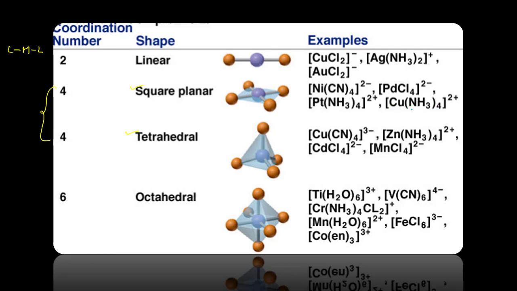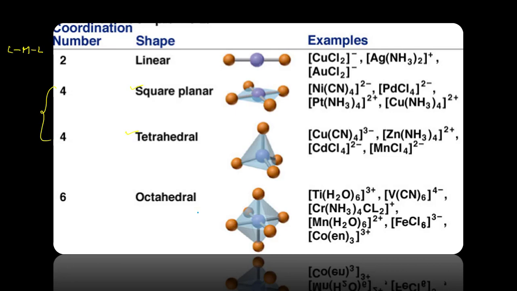Okay, so these are the molecules. And for the tetrahedral, the copper tetracyanide and tetraammonium zinc plus 2 and tetrachlorocadmium ion, tetrachloromanganese ion. All these are examples of tetrahedral molecules.